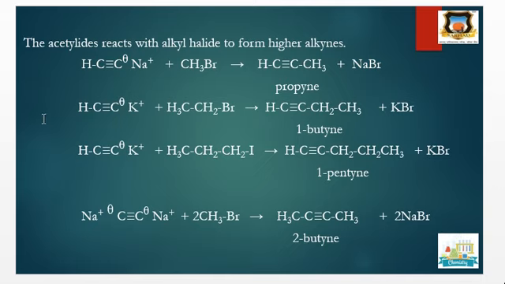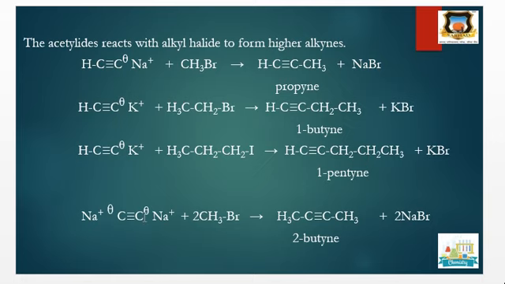Next, when this sodium acetylide is allowed to react with alkyl halide, we get propyne. Here the alkyl halide is CH3Br, therefore we get propyne. If it is ethyl bromide, then we get 1-butyne. And when n-propyl iodide is used, we get the 1-pentyne product.